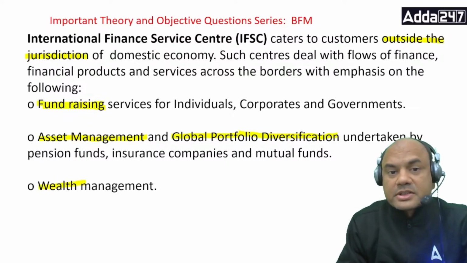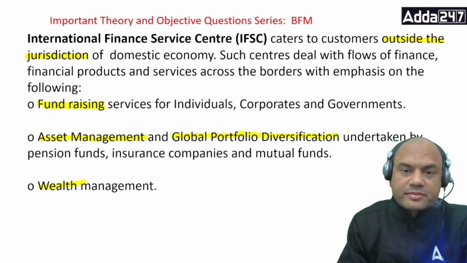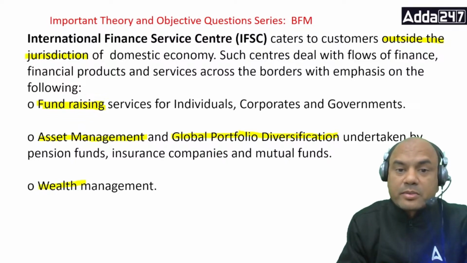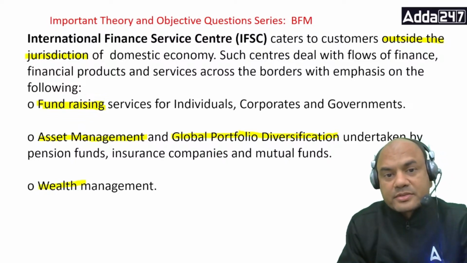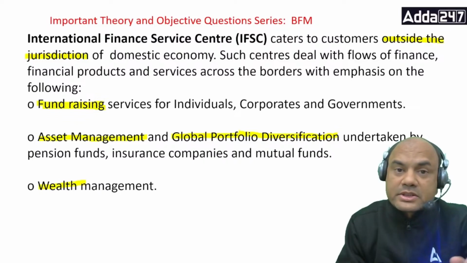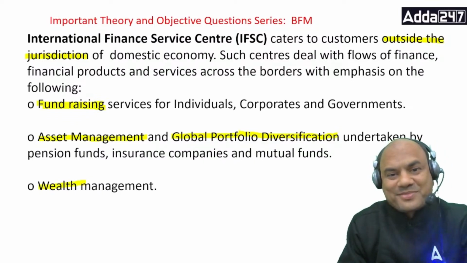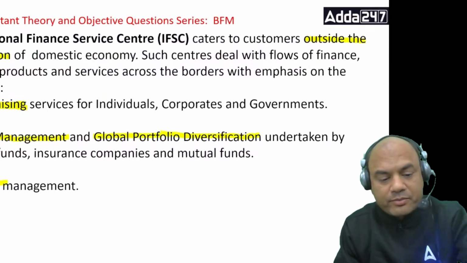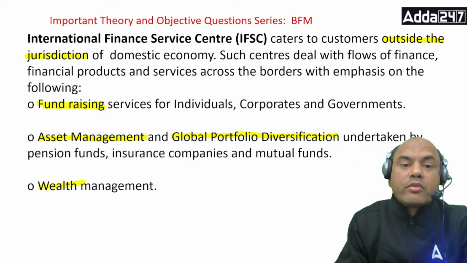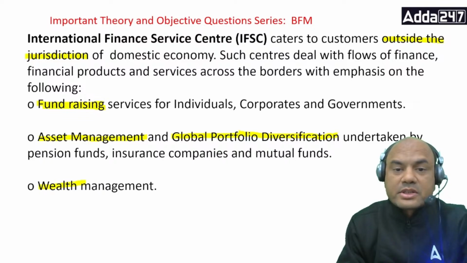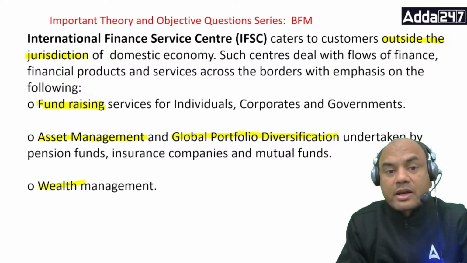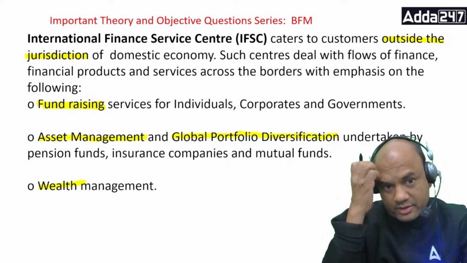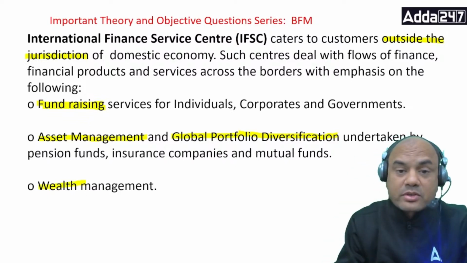Financial products and services across the borders. Services across the borders means all the companies which have offices outside will open offices over here, with emphasis on the following. What is the emphasis of this? Fundraising services for individuals, corporates and governments. Fundraising, very important. Okay, so this will be for individuals, corporates and governments.